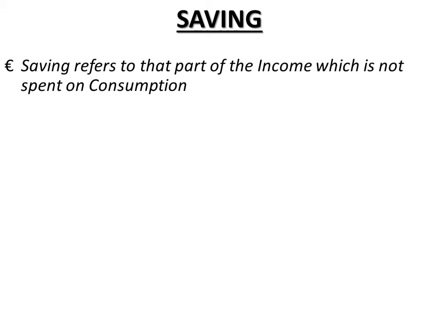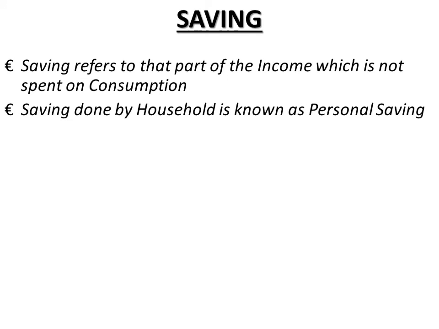Households would like to save a part of the income they earn for various reasons, like meeting the expenditure on higher education of their children, construction of residential houses, or for the marriage of their children, or to provide for old age, etc. So these are various reasons for which people like to save. So they do not spend the entire income on consumption of goods and services. Now the saving which is done by the households is known as personal saving. Actually, we can say we have three types of saving. First is personal saving, then business saving, and then government saving.